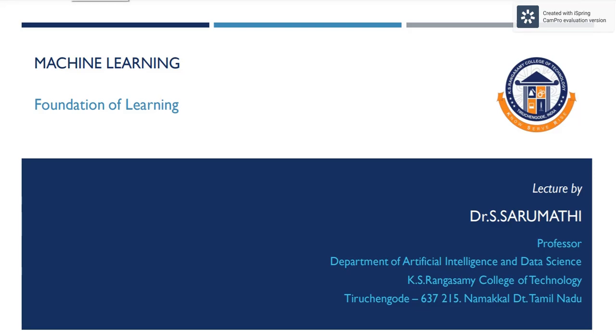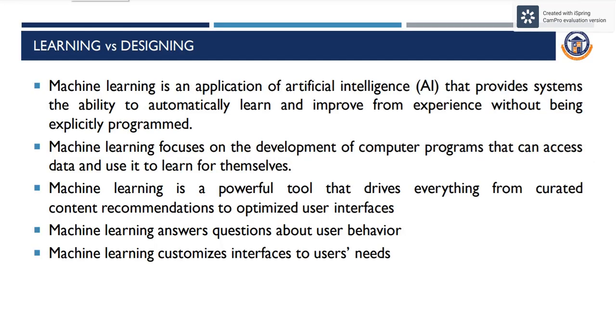This lecture is on foundation of learning. Machine learning is an application of artificial intelligence that provides systems the ability to automatically learn and improve from experience without being explicitly programmed. Machine learning focuses on the development of computer programs that can access data and use it to learn for themselves.